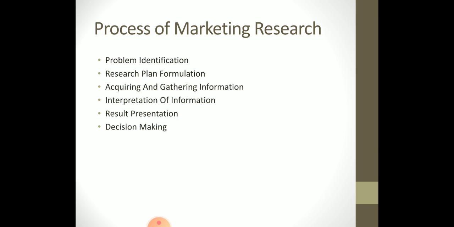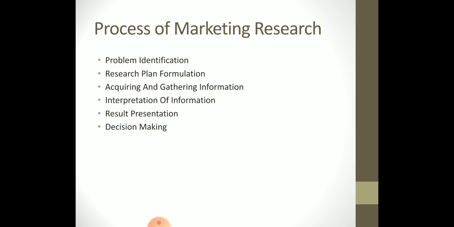The last stage in the marketing research process is decision making. Decision making is the end of the marketing research process. Once the results are presented to the management team, they use this research information in their decision making.